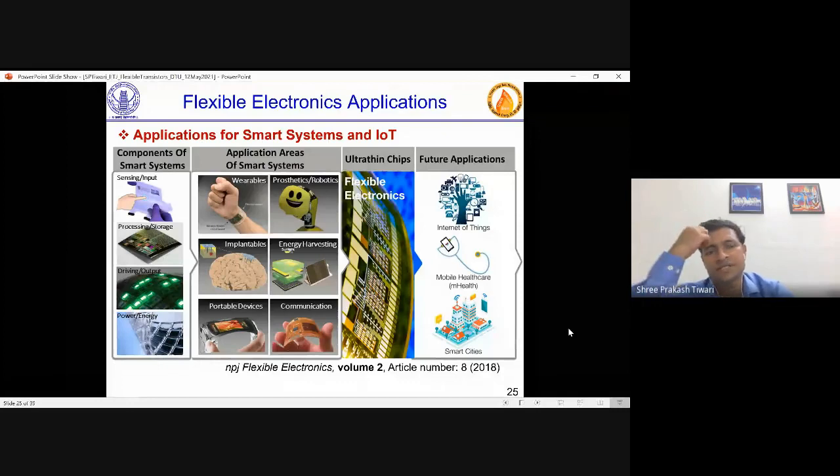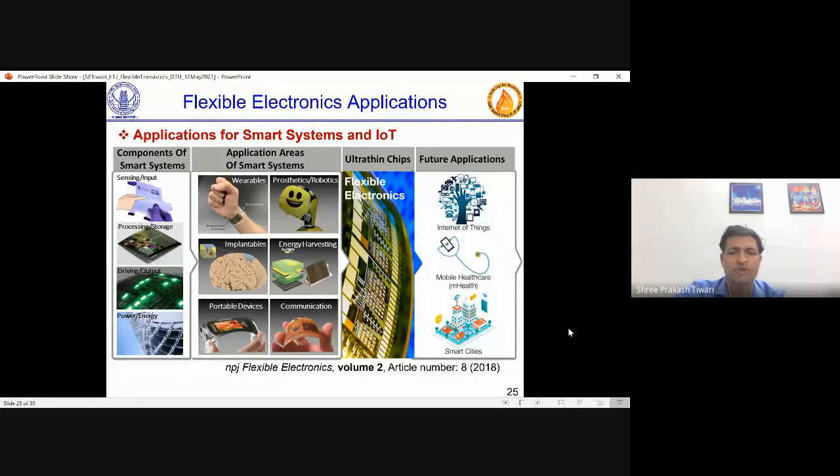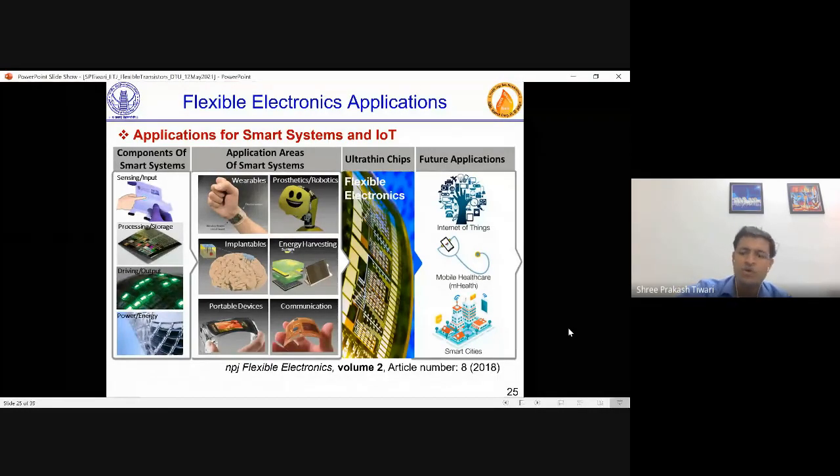If you see this application for smart systems, this is again a paper by, I think, Ravinder Dahiya, University of Glasgow, where he showed how this overall scheme of things appears with IoT and mobile healthcare applications. How can ultra-thin chips be used in flexible electronics? What are the various application areas? Prosthetics, wearables, energy harvesting, some implantables, portable displays, communication modules, and then smart systems. You mostly have sensors, or processing and lighting, power, these kinds of things.